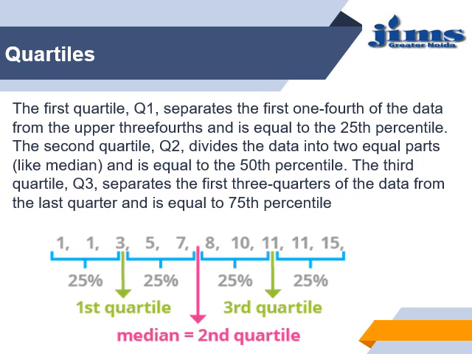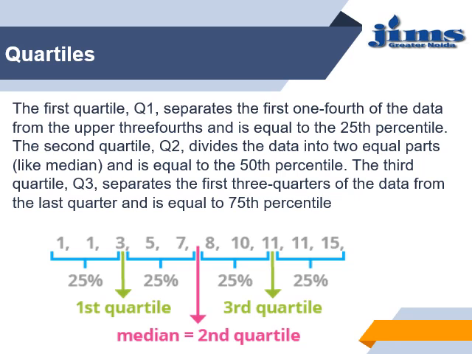Q2 divides the data into two equal parts like the median and is equal to the 50th percentile. So below Q2 we have 50% of the data, and above it we have 50% of the data. So it is the median. The third quartile Q3 separates the first three quarters of the data from the last quarter and is equal to the 75th percentile.